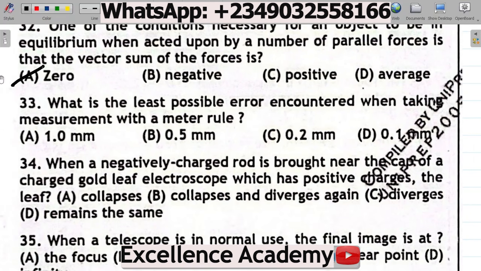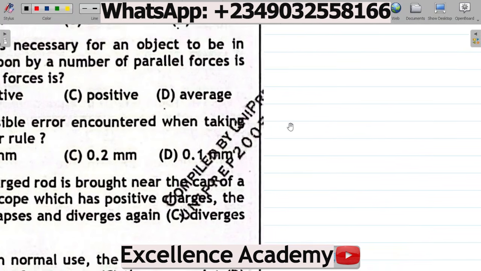Next up, question number 33. It says, what is the least possible error encountered when taking measurements with a meter rule? A, 1.0 millimeters. B, 0.5 millimeter. C, 0.2 millimeter. D, 0.1 millimeter. Now, for this question, you want to note that the smallest division of a meter rule is 1 millimeter. That is the smallest division. And we can say that the least possible error should be equal to half the smallest division.